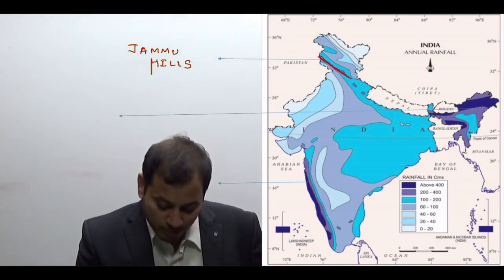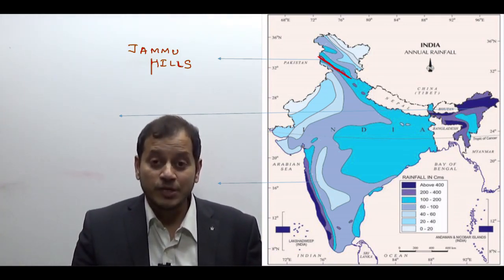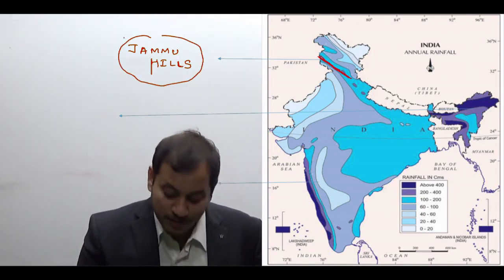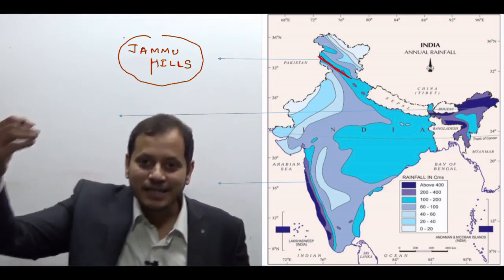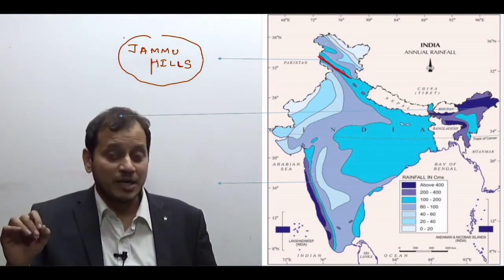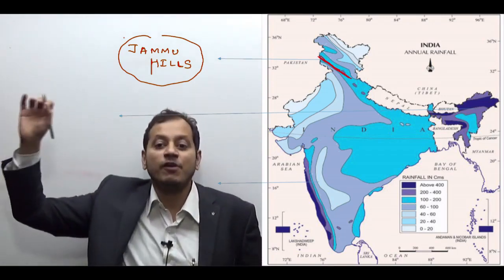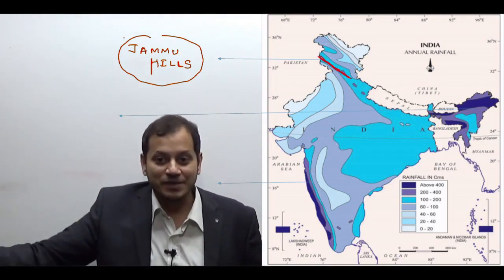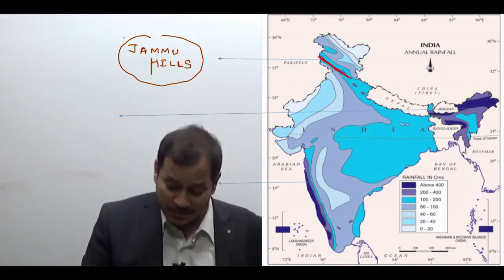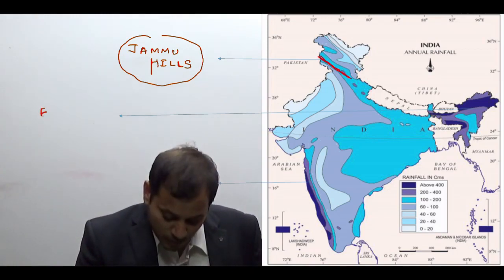So remember, the Jammu Hills do get more than 100 centimeters of rainfall, the Shivaliks in the western part. While the Karakoram range, Greater Himalayas and Middle Himalayas do not get more than 100 centimeters of rainfall, the Jammu Hills do. So it is not that the Western Himalayas do not get 100 centimeters of rainfall at all. But obviously the Eastern Himalayas get very heavy rainfall.